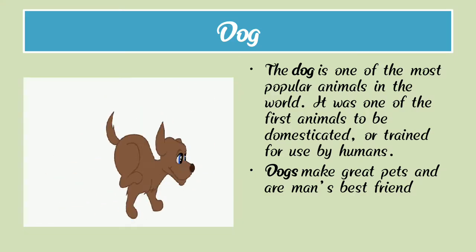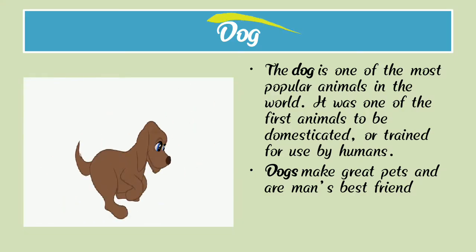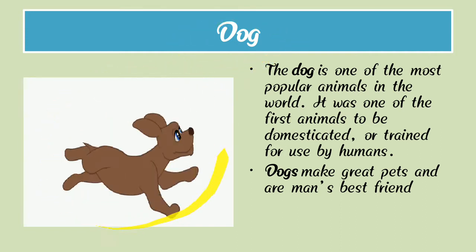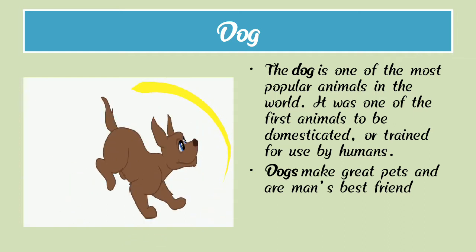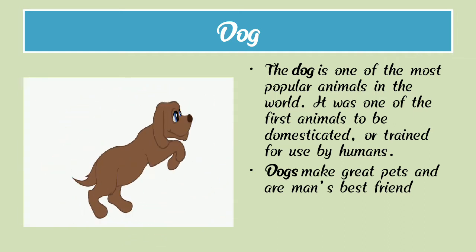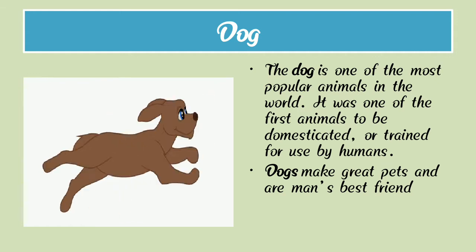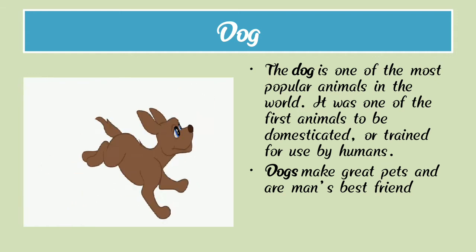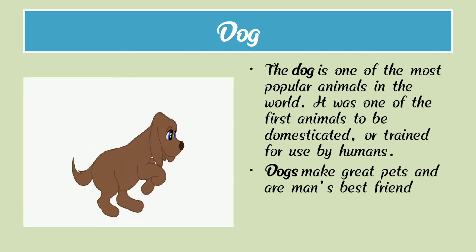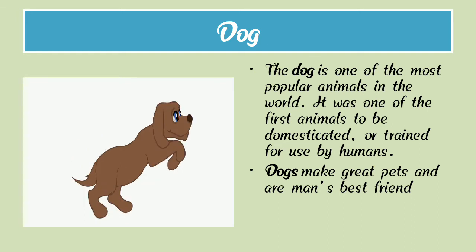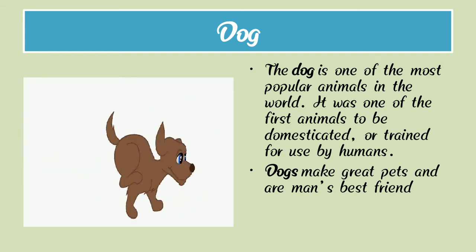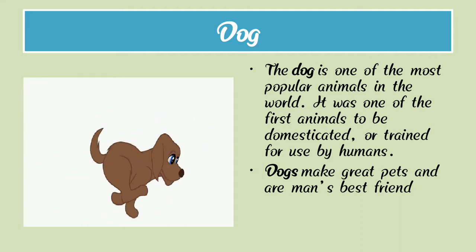First, dog. D-O-G, dog. Here we can see a photograph of a dog. The dog is one of the most popular animals in the world, and you are all familiar with dogs because dogs sometimes live with us.